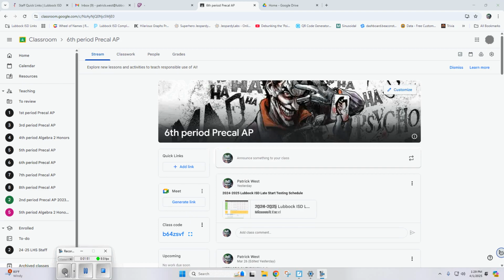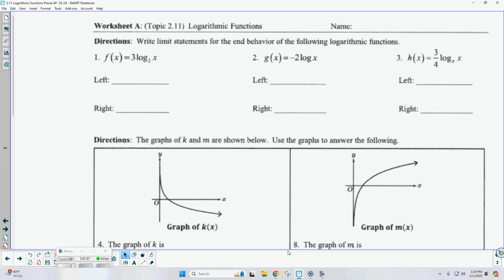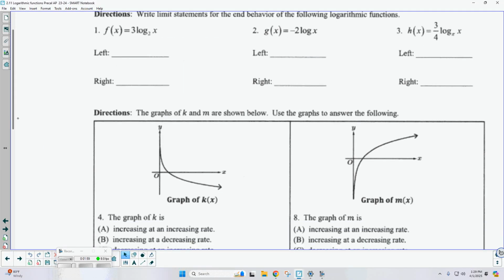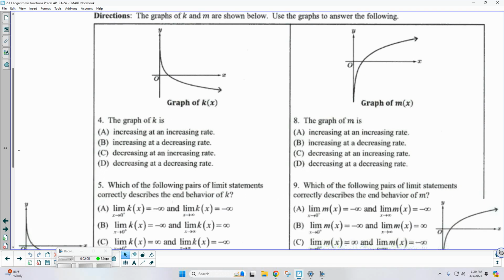Okay, before we get started, let's take a look at that 2.11, which is right here. I'd like to go through numbers 4 through 7. All right, did anybody need a copy of this? All right, let's do it. It says the graphs of K and M are shown below. Use the graphs to answer the following.